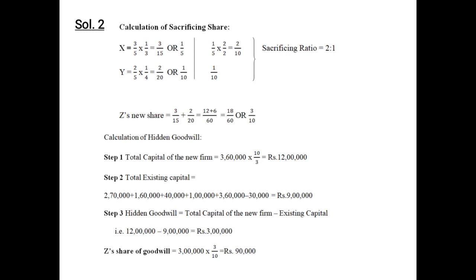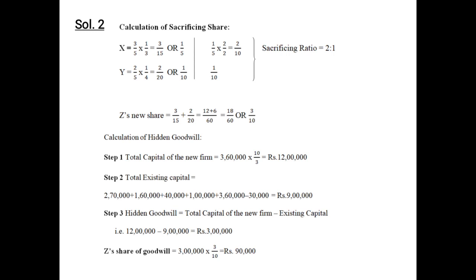Z's new share: what the old partners are surrendering, the new partner is getting. So the sacrificing share of X, which we had calculated earlier, is 3 by 15 plus 2 by 10. Either you can total it like this, or the sacrificing ratio when we are calculating, 2 by 10 plus 1 by 10. It is up to you. Ultimately, the new share of Z will come to 3 by 10.